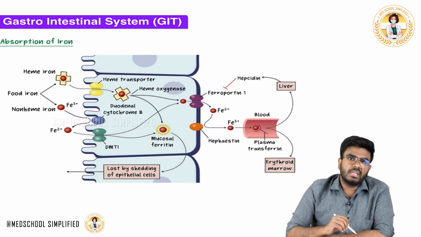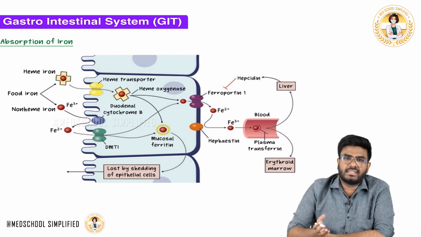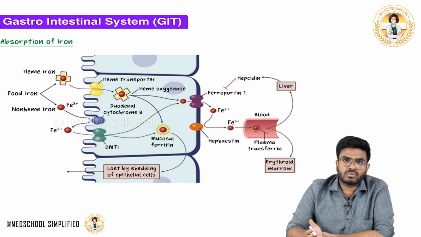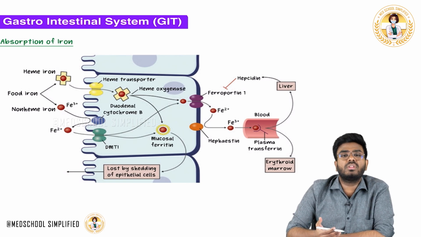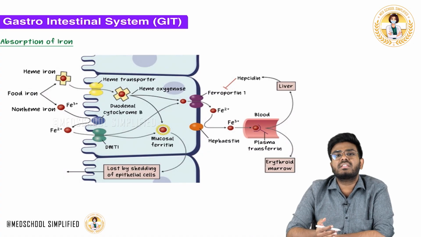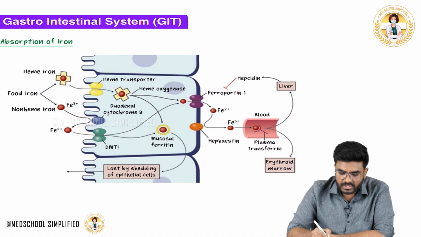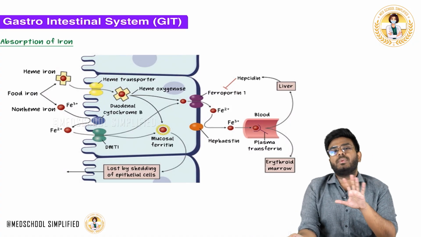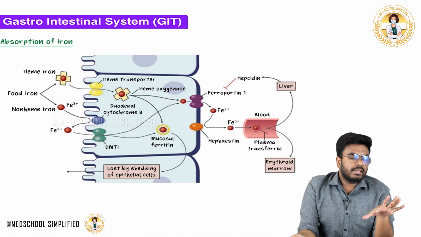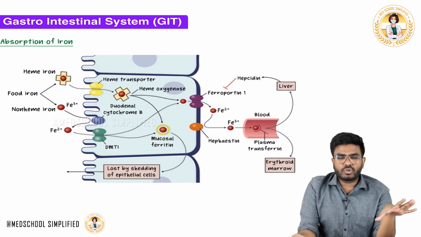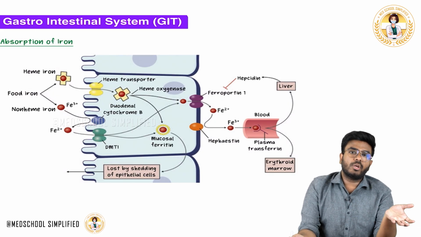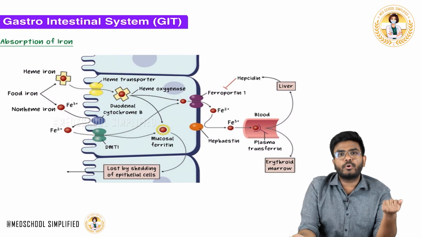An important point is, you cannot just leave the iron like that. Why? Because this iron will react with water, so that the Fenton reaction will happen. That will lead to the formation of free radicals, and free radicals will cause damage to the cells. So at the end of the day, what I am trying to put in your mind is that this Fe3+ form of iron, we should not keep it in its free form, because free iron will produce free radicals.